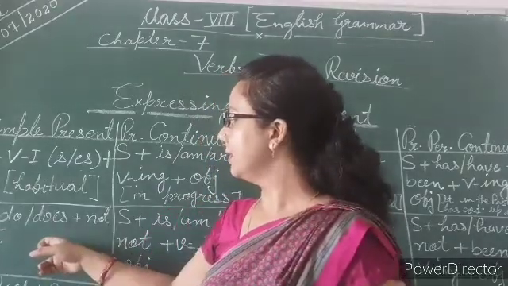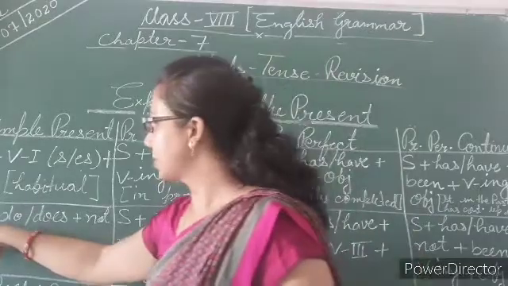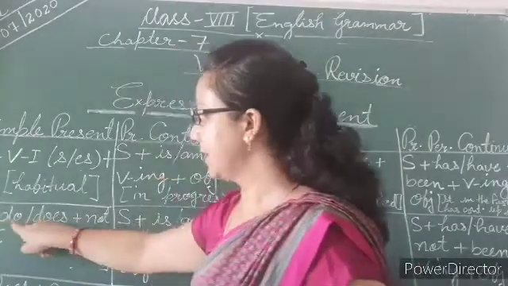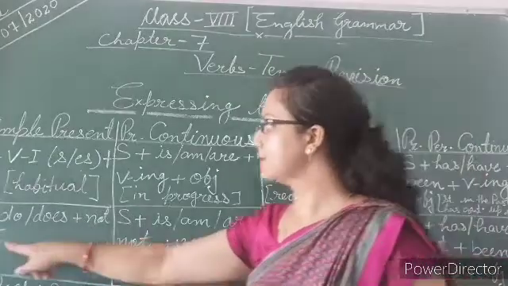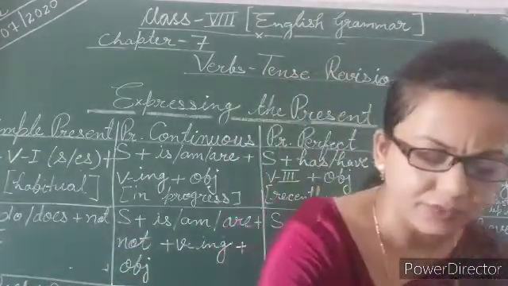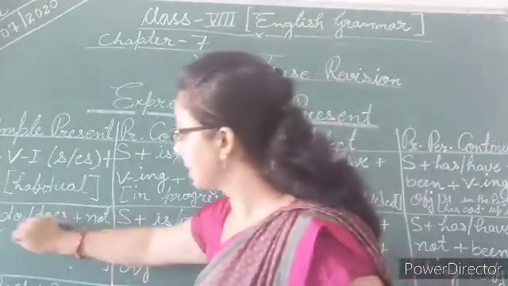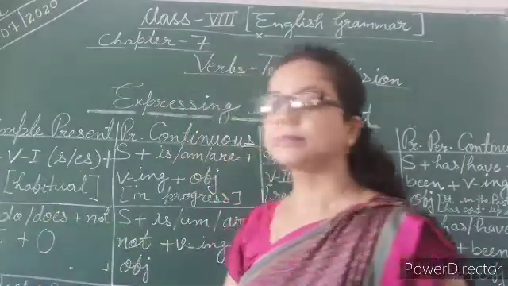So in this category, the structure is subject plus do or does according to your given subject, plus not, plus verb's base form or first form, plus object.